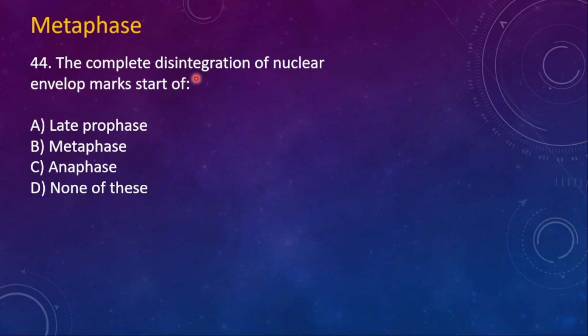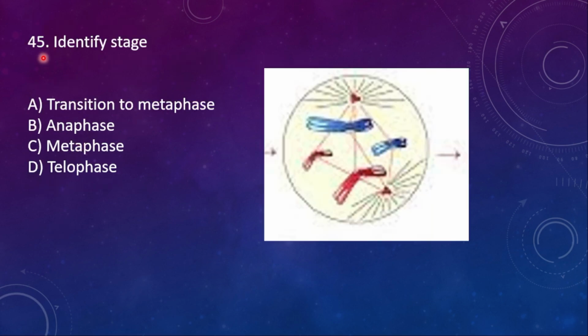44. The complete disintegration of nuclear envelope marks the start of A, late prophase, B, metaphase, C, anaphase, D, none of this. So here the option is B, metaphase. 45. Identify the stage. This stage is given, identify that one. A, transition to metaphase, B, anaphase, C, metaphase, and then D, telophase. Here the right option is C, metaphase.